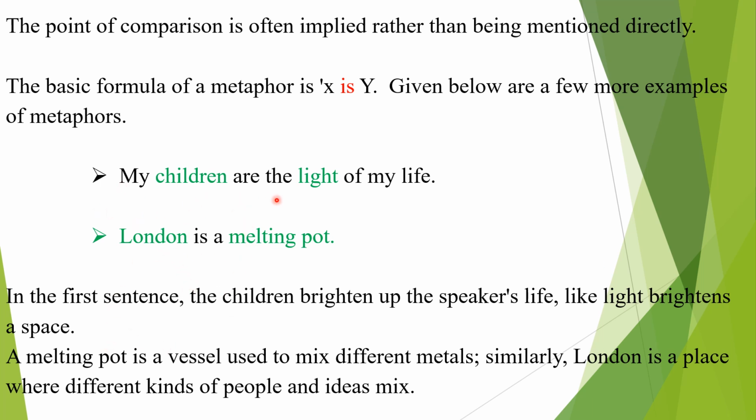The children are the light of my life means the children brighten up the speaker's life, like light brightens a space. Second sentence, London is a melting pot. A melting pot is a vessel used to mix different metals. Similarly, London is a place where different kinds of people and ideas mix. So this is a metaphor. See, x is y.